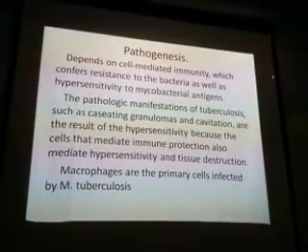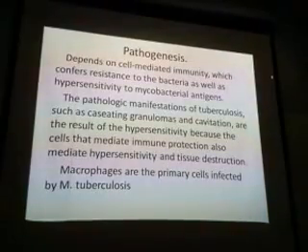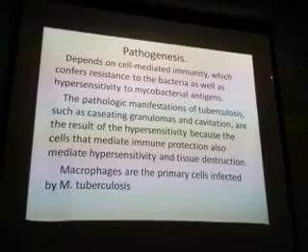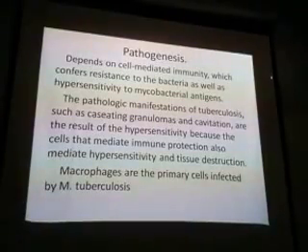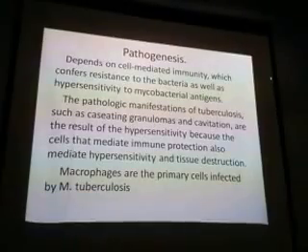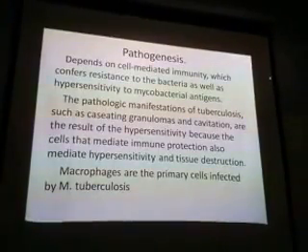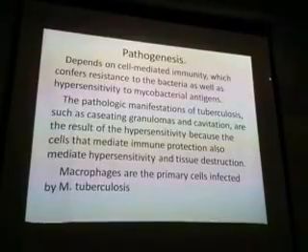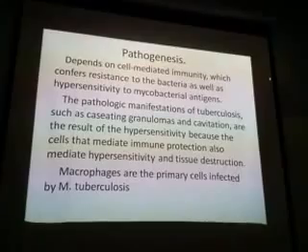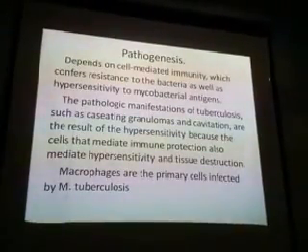Okay, what is pathogenesis? Which type of immunity? Delayed hypersensitivity. So it is a cell-mediated immunity which confers resistance to bacteria as well as hypersensitivity. The pathologic manifestations of tuberculosis, such as caseating granulomas and cavitation, are a result of hypersensitivity, because the cells that mediate immune protection also mediate hypersensitivity reaction.